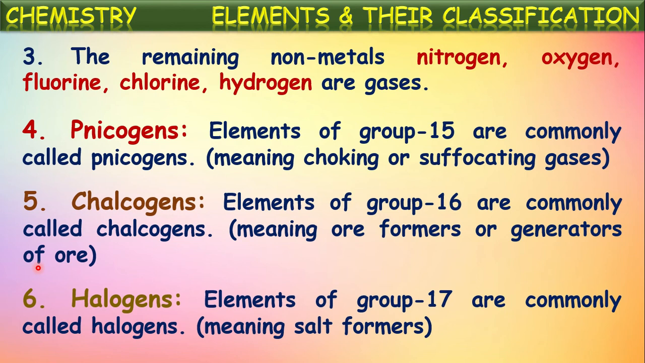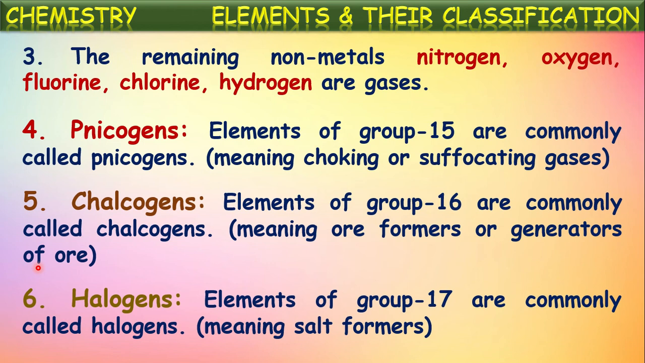And the next, halogens. Elements of group 17 are commonly called halogens. Elements present in this group are fluorine, chlorine, bromine, iodine, and astatine. These elements are present in group 17 of the modern periodic table. These elements are specially called halogens. The meaning of this word is salt formers. So most of the metals in combination with these 7A group elements form salts.